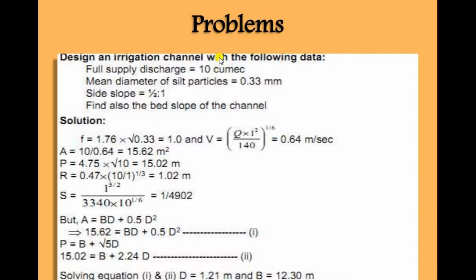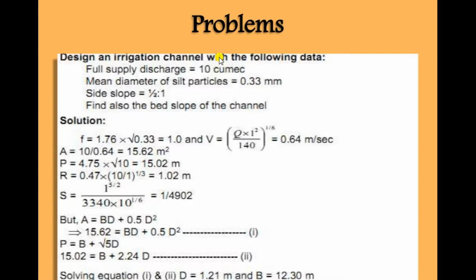P is equal to 4.75 multiplied by under root Q, that is the formula. So Q value is 10. We have put 4.75 multiplied by under root 10. So P is equal to 15.02 meter.